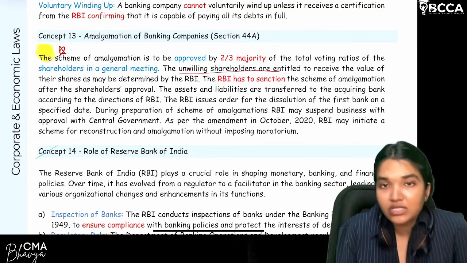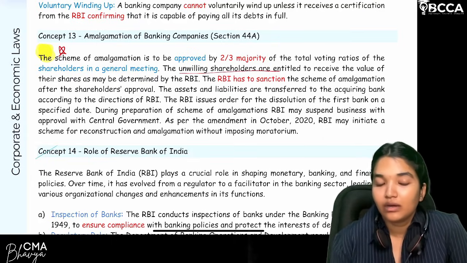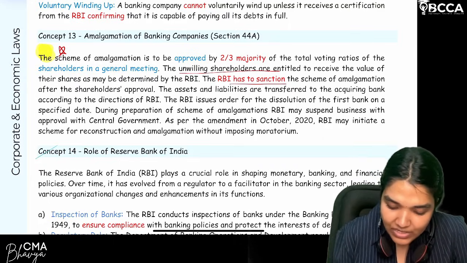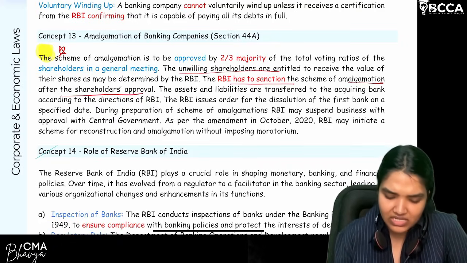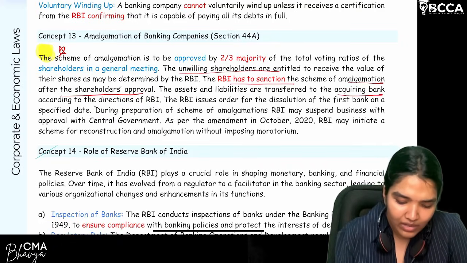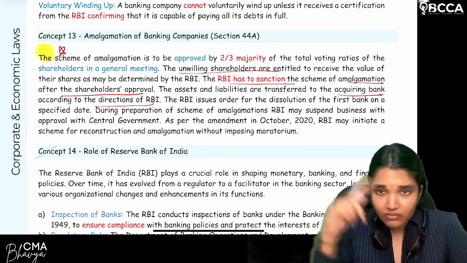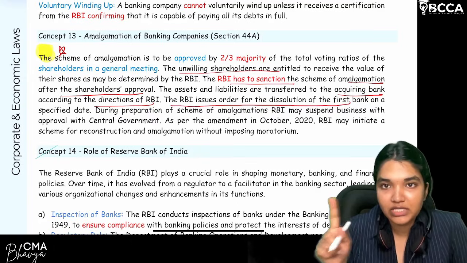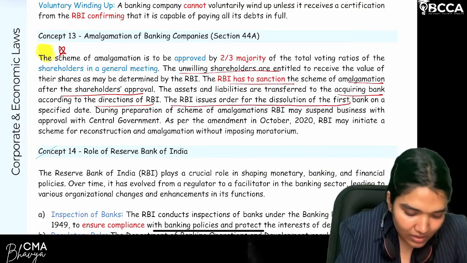The unwilling shareholders, if they are not willing to accept the amalgamation, then they will get the value of their shares, and the RBI has to sanction the scheme of amalgamation after the shareholders' approval is there. Whatever the assets and liabilities are there, the acquiring bank will get them transferred, and the RBI issues an order for the dissolution of the first bank, whose assets are being transferred, that will be dissolved.